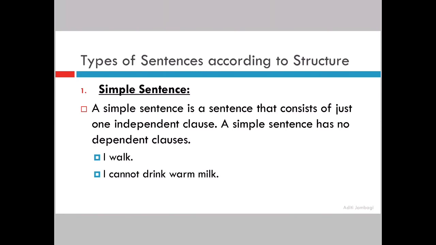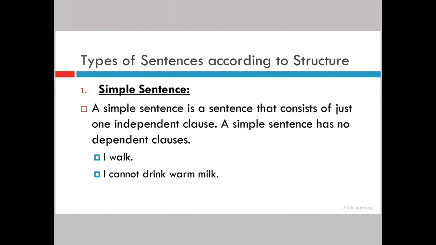A simple sentence has no dependent clauses. So no dependent clause will be there. Simple, straight, independent clause. By itself it will make meaning. I walk and I cannot drink warm milk. These are your examples. I walk is making complete sense.